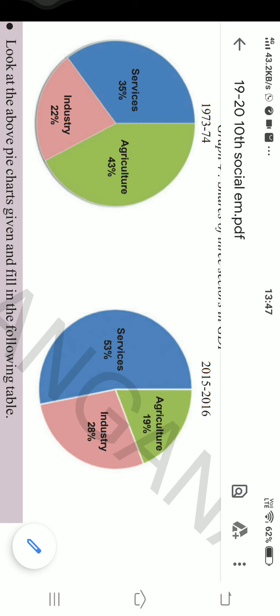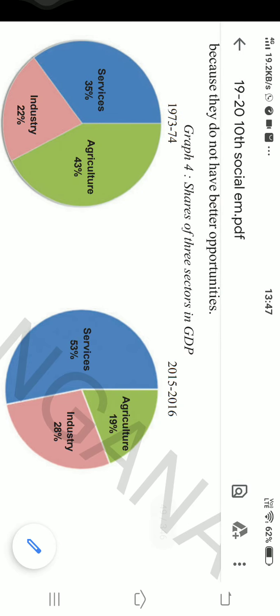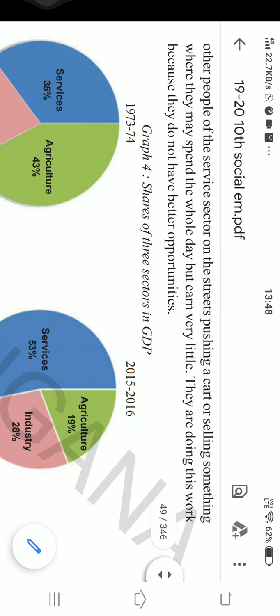When there is employment change from agriculture to industries and industry to service sector, then definitely we will move towards modernization. And when we move to modernization, it is an indicator that India is moving from a developing country to a developed country, because this is the path taken by the developed countries in their developing stage. I want to conclude the point.